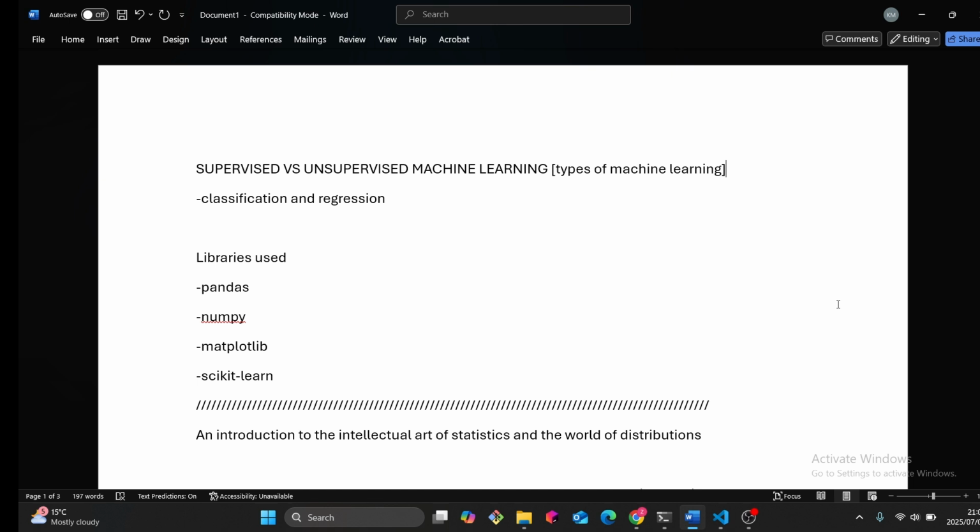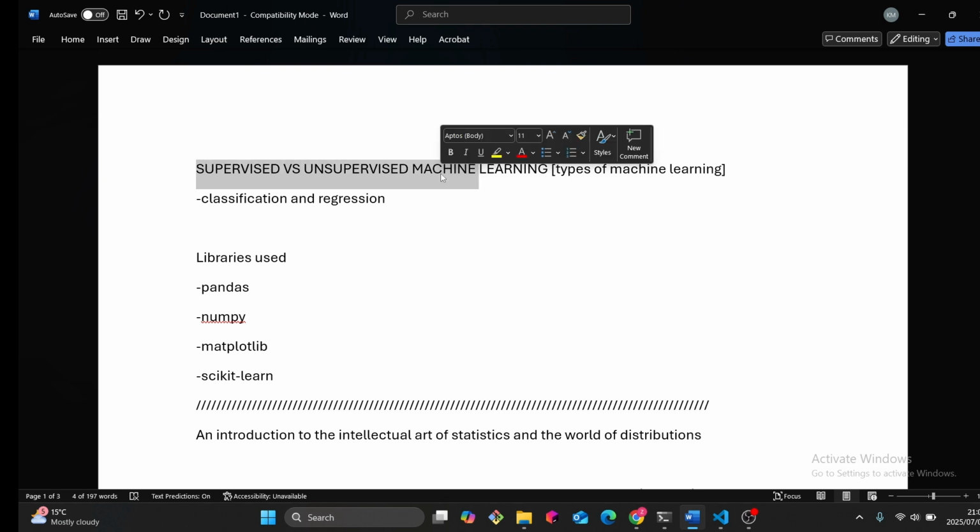Okay, so there are two types of machine learning, as you see here. The two types of machine learning are supervised and unsupervised machine learning. With supervised machine learning, we have a known target based on previous data. And then, as you expect, with unsupervised machine learning, there's no known target. So today we're going to focus on supervised machine learning, which comes in two categories: classification and regression.